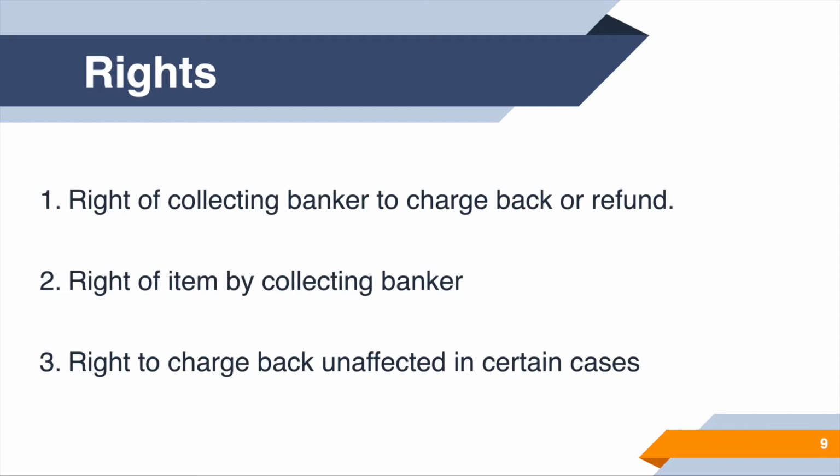The third right is to charge back or unaffected in certain cases.